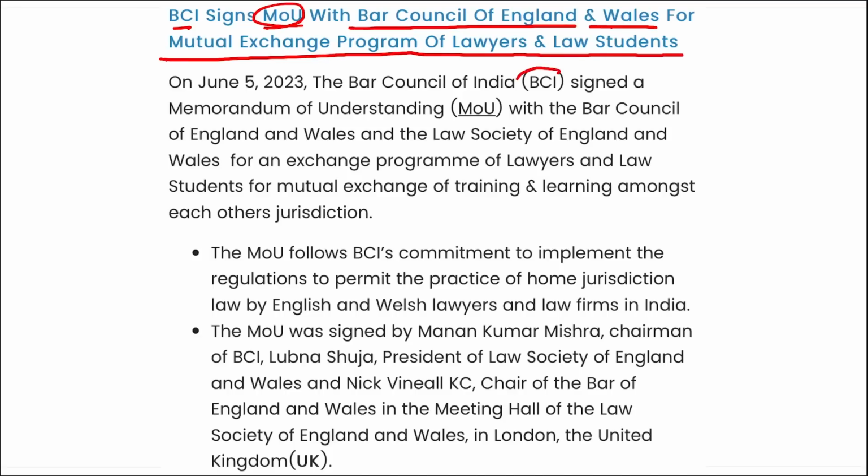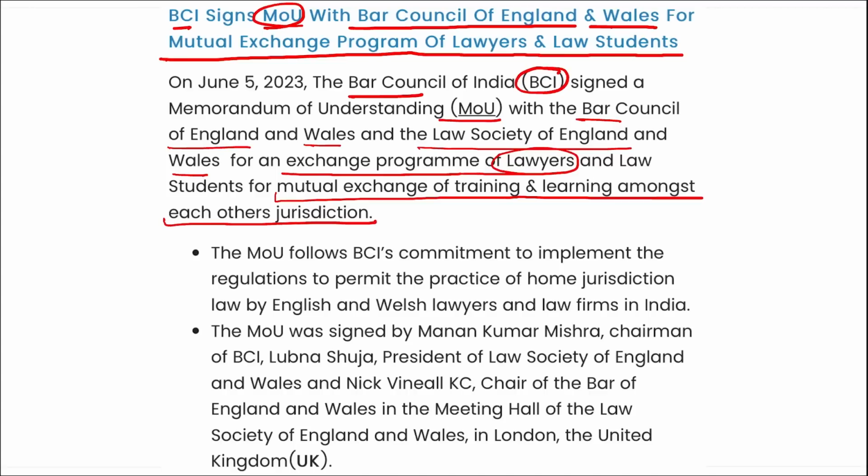I repeat, BCI, the Bar Council of India, signed a memorandum of understanding with the Bar Council of England and Wales and the Law Society of England and Wales for an exchange program of lawyers and law students for mutual exchange of training and learning amongst each other's jurisdiction. They will be exchanging various lawyers and law students for basic understanding, so that they can also understand about each other's culture and how things work. Correct?